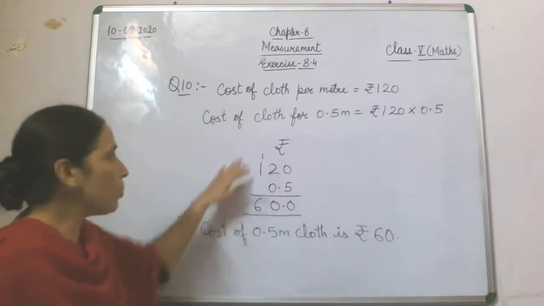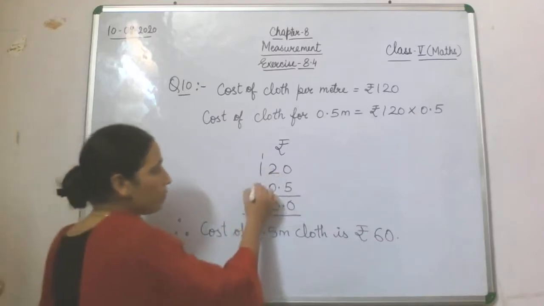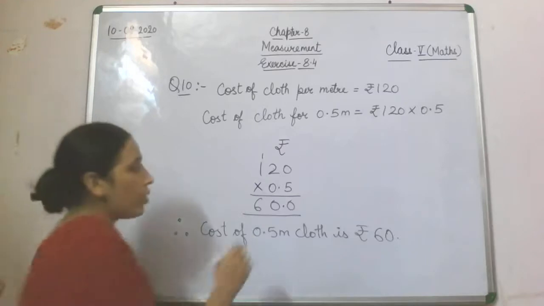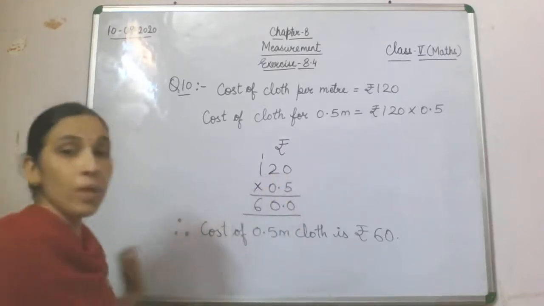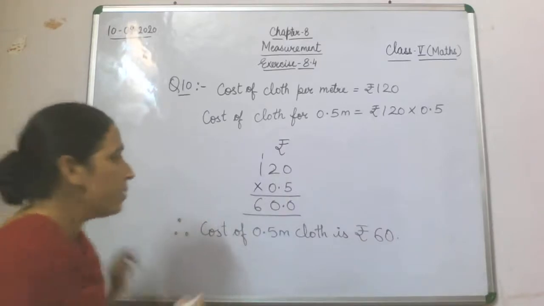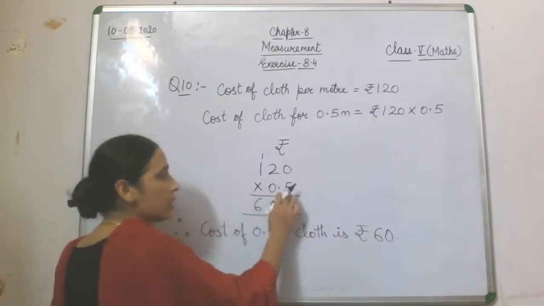So what we will do? We will write rupees 120 multiplied by 0.5. So we have done the multiplication. Now here you will ask, ma'am, you have not multiplied that 0. If you multiply any other number by 0, you will get 0 only. So in the next line we will get 0 only. That's why I have not done the multiplication.